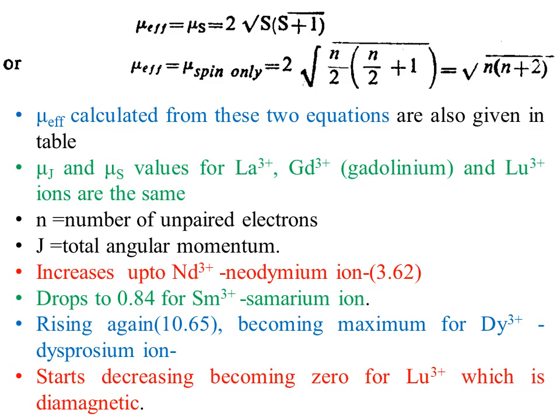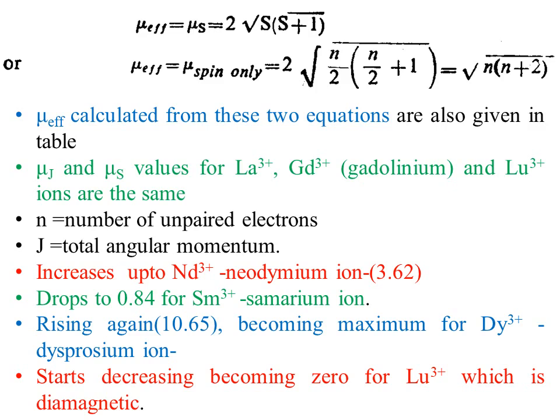The values of mu effective calculated from these two equations are also given in the table, which shows that mu J and mu S values for lanthanum +3, gadolinium +3 and lutetium +3 ions are the same. In that table we have studied that n is the number of unpaired electrons and J is the total angular momentum.